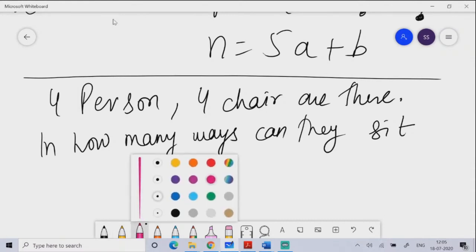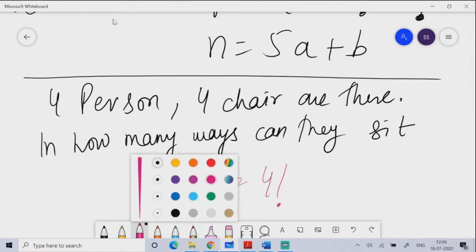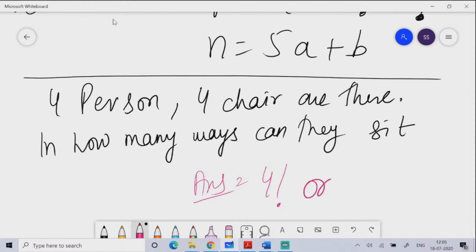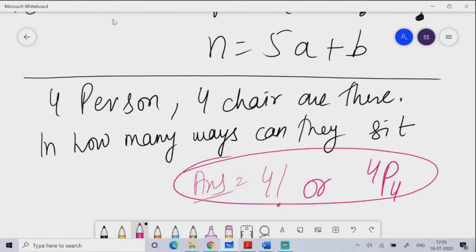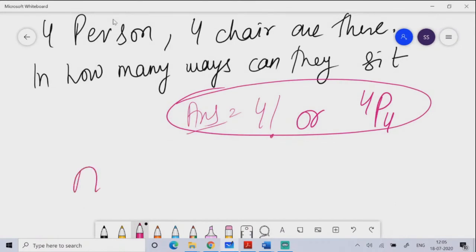Anyone who has the basic knowledge will tell me the answer. Sir, answer is 4 factorial. Okay, so you know the answer. But do you know, can we write 4 factorial as 4P4? Many people don't know that there is another way of representing n factorial, that is nPn.